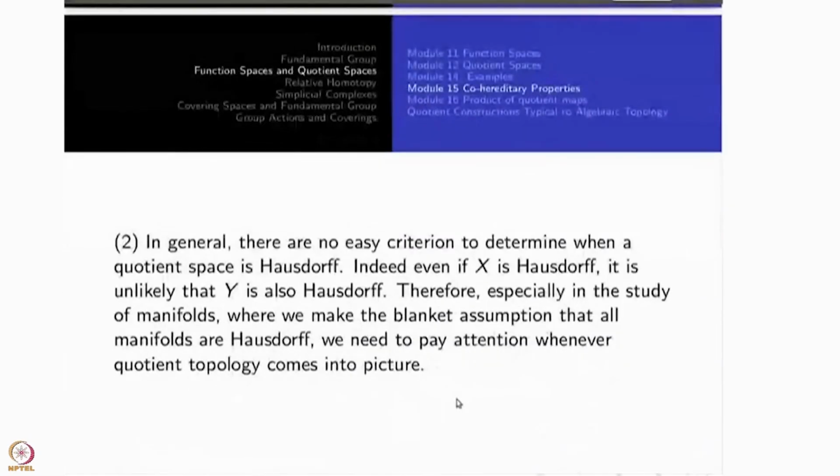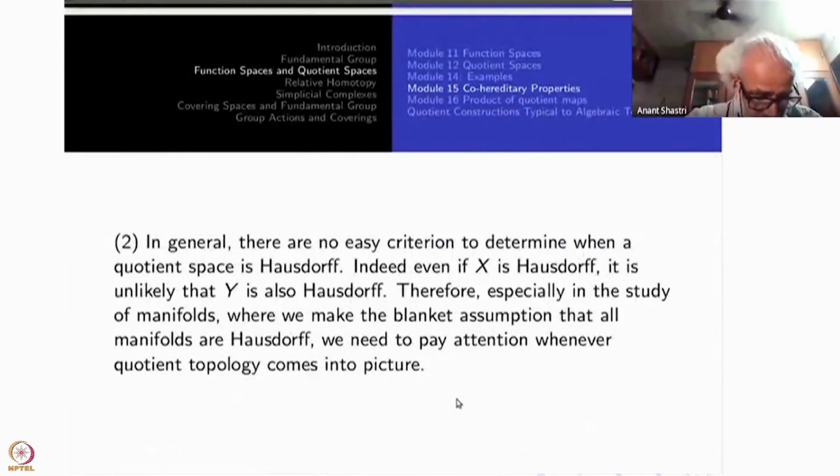Second thing is, I told you that Hausdorffness is a very tricky thing. There is no easy criterion to determine Hausdorffness like this. Even if X is Hausdorff, Y may not be Hausdorff. Therefore, especially in the study of manifolds, wherein you want to have Hausdorffness, and the same thing in algebraic topology, all the time we want to assume the spaces are Hausdorff.